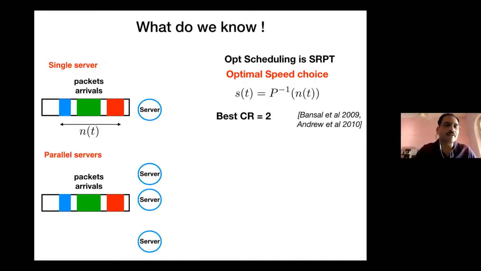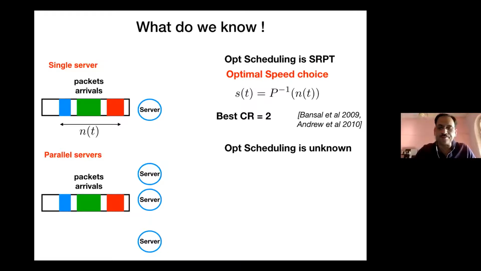The next, or the simplest, setting when moving from a single server is a parallel bank of servers. So there is a single queue in which packets arrive, and there are k parallel servers, each of them with an identical power function P of S. Now the question of scheduling becomes interesting. No longer is SRPT optimal. In multiple servers, it's no longer optimal that among all the outstanding jobs, you choose the jobs with the smallest size and run them in parallel on these servers.